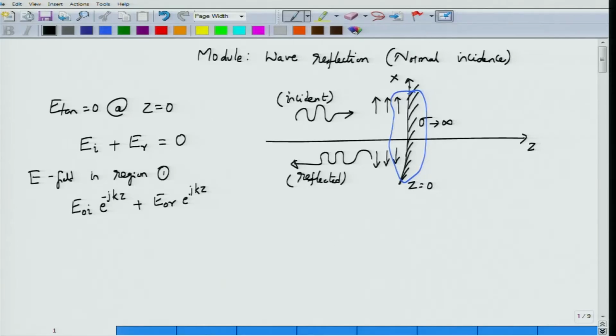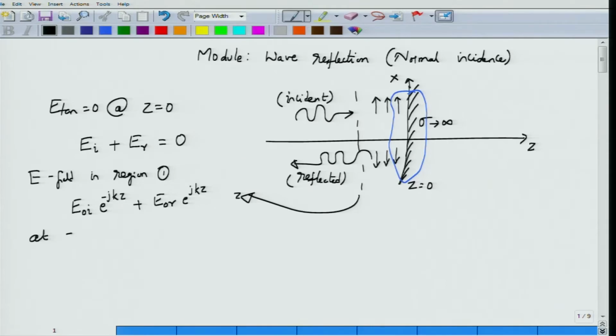Why should this be e to the power jkz? Because this is the wave which is propagating along minus z direction, whereas the incident wave is propagating along plus z direction. So this would be the total electric field at any z in the region. For example, at this point of z, this would be the electric field.